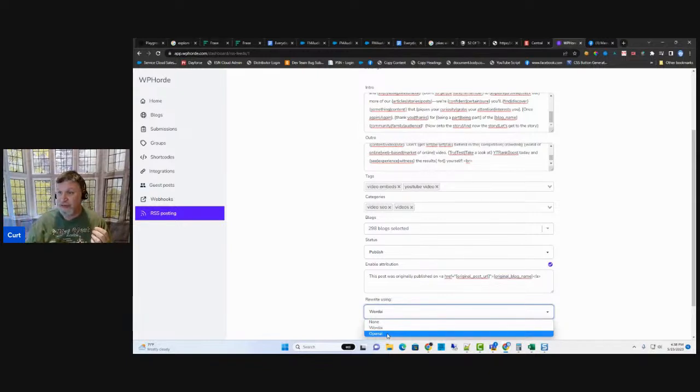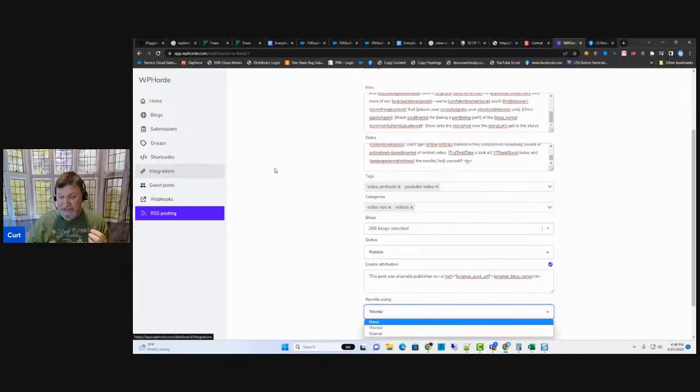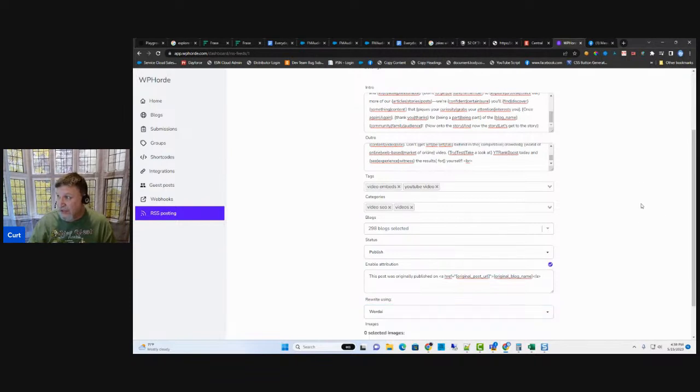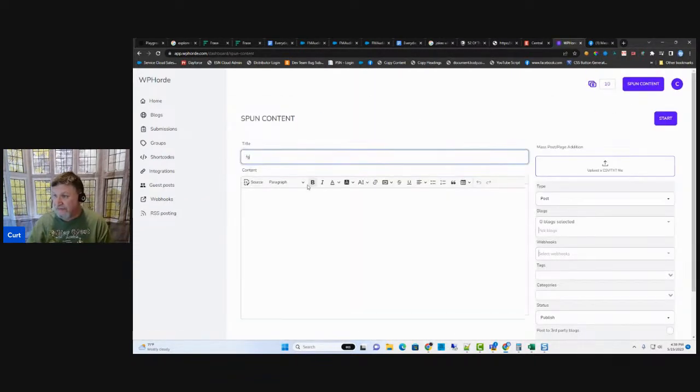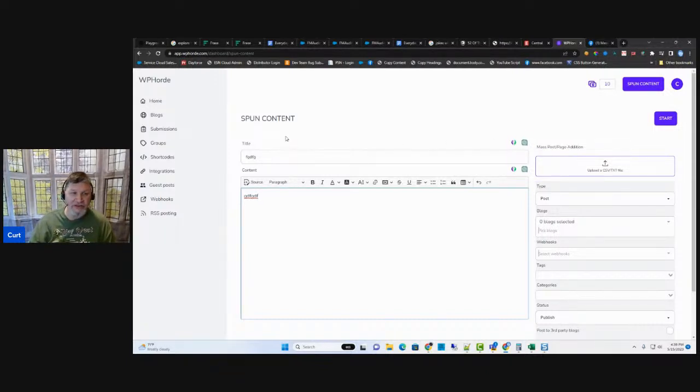You can go into your particular settings, your integrations, and update with your OpenAI API key. And then we could utilize that here as well as underneath spun content. So if we just put a little bit of information here, you're going to notice that we now have use Word AI and then of course the OpenAI icons. You could use either one to spin the title or the content.